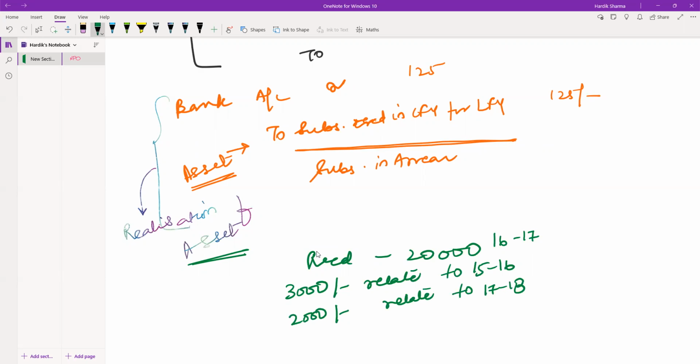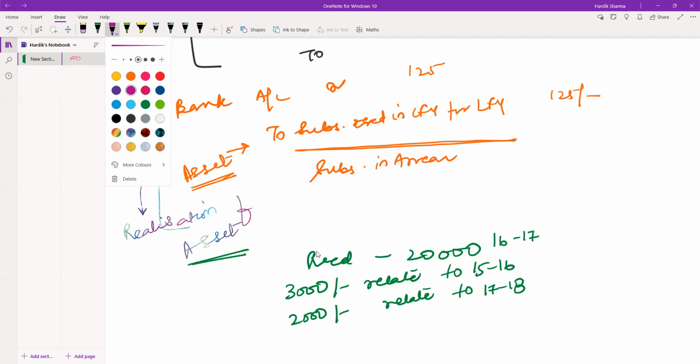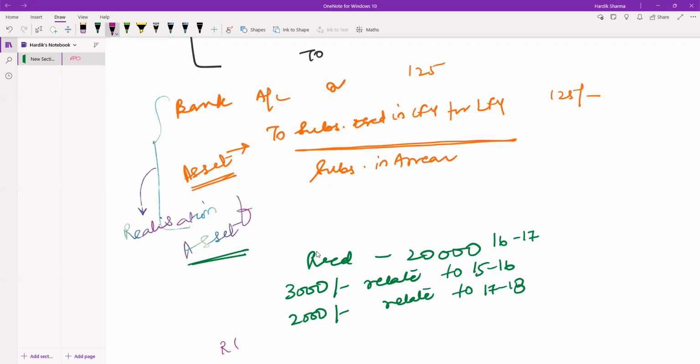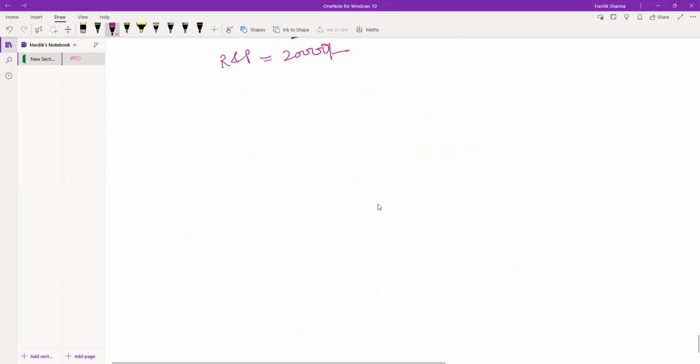Now see, in the receipts and payments account, what will be the total amount that will be reflecting? That will be reflecting as 20,000. Then what will be my income?